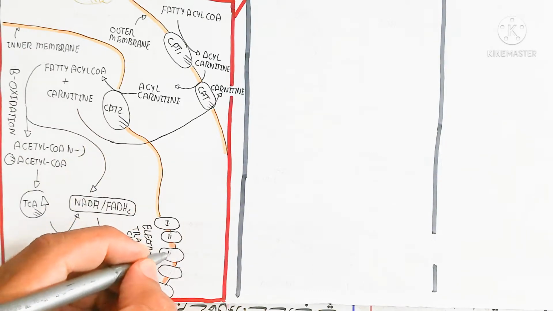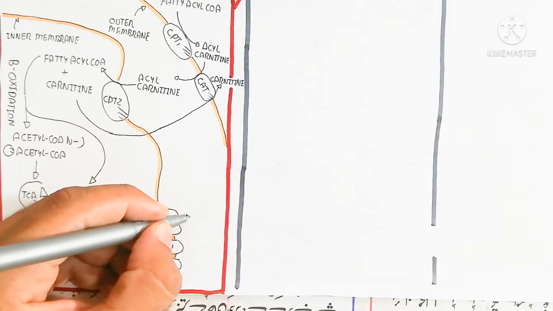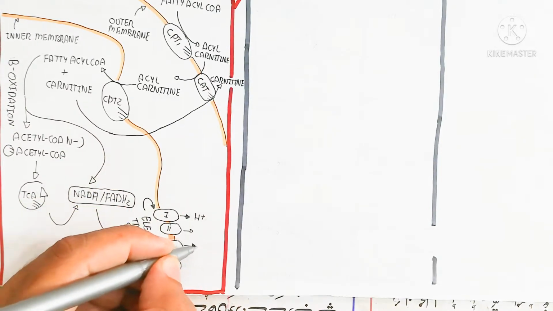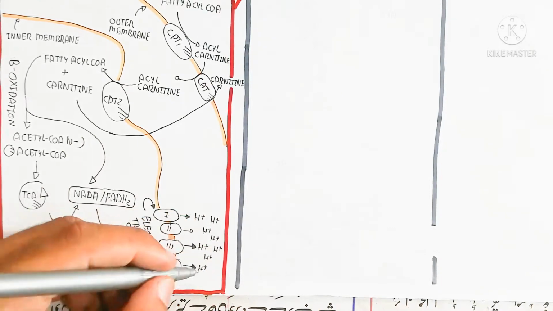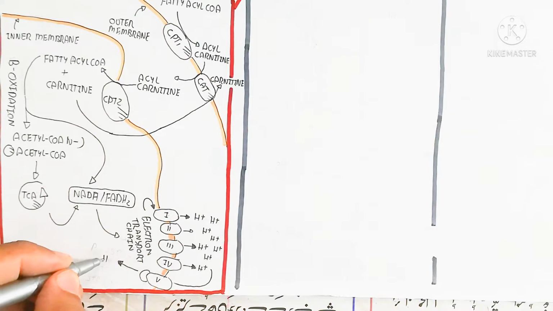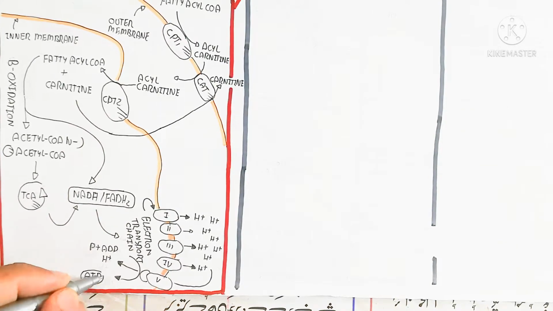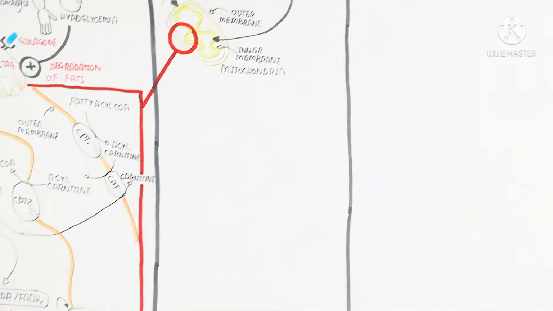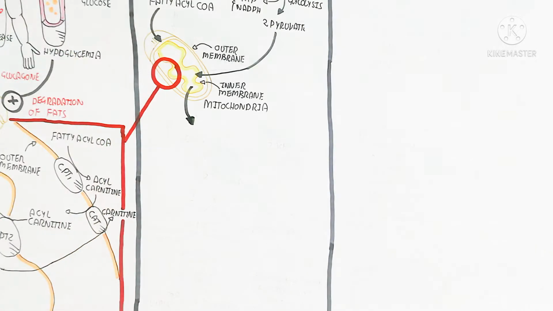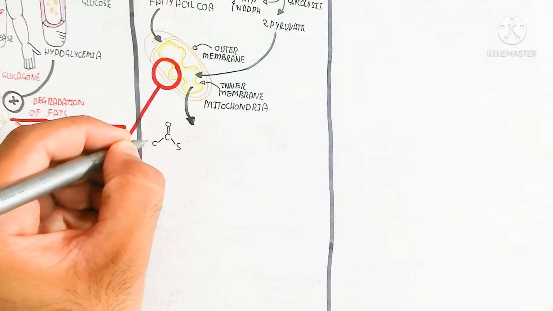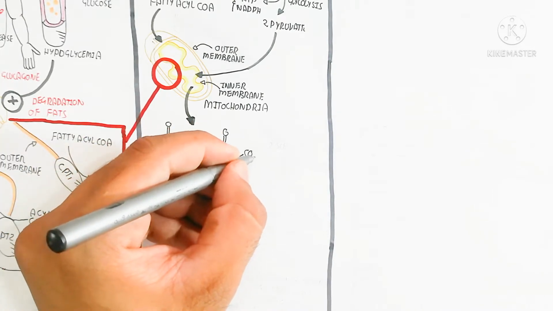The number of acetyl CoA molecules is limitless, and the acetyl CoA goes into the Krebs cycle, the tricarboxylic acid cycle, to produce NADH and FADH2, which are also produced from beta oxidation. Then the electron transport chain produces ATP when protons are pumped out through FADH2 and NADH.